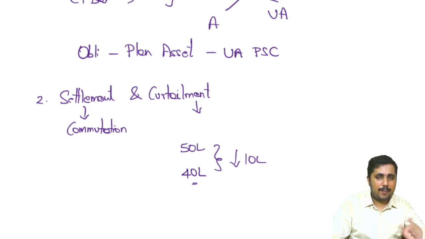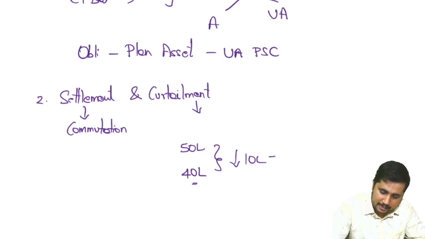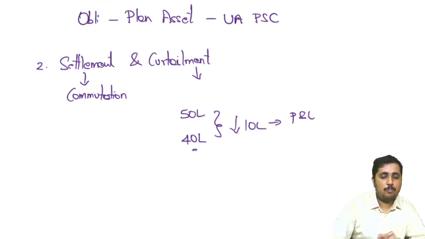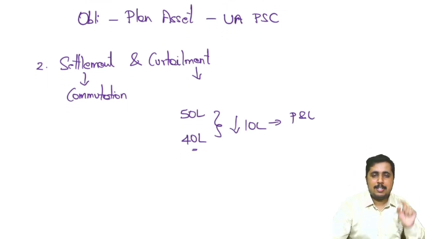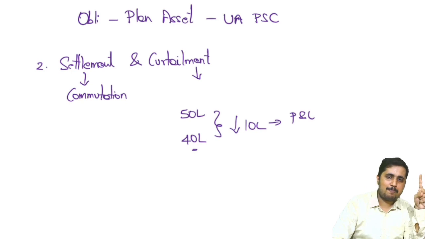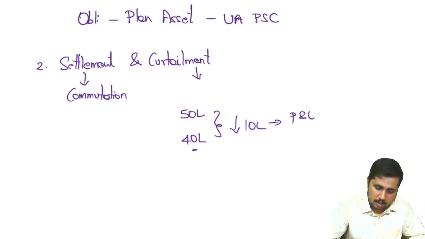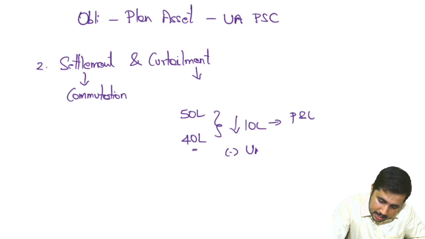Whatever net effect of curtailment takes place will be transferred to P&L. But whenever you do this, suppose there is an impact of past service cost and curtailment also, at that time, whenever you take the net effect, always deduct the unamortized past service cost.